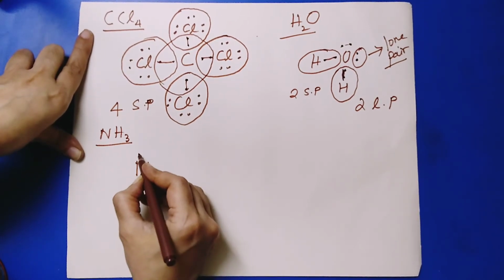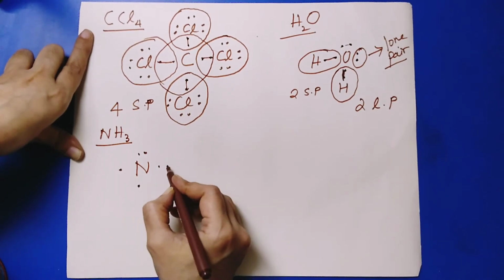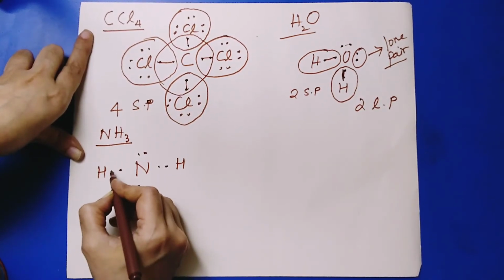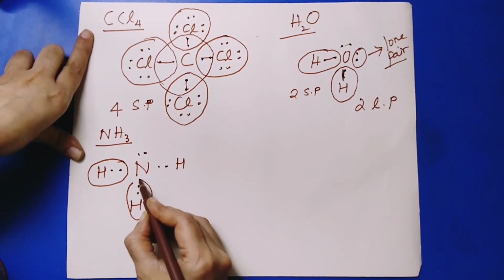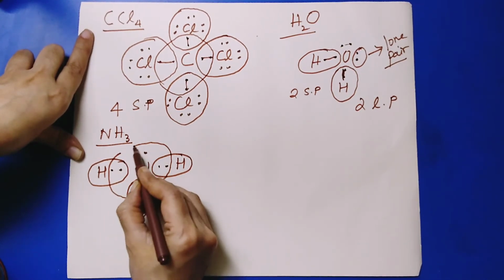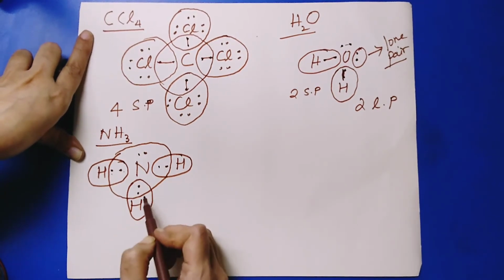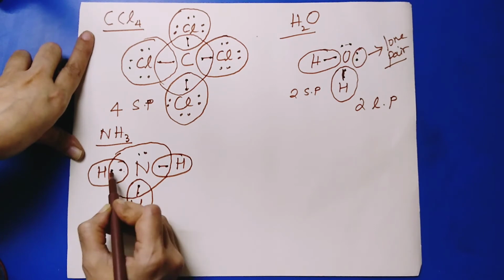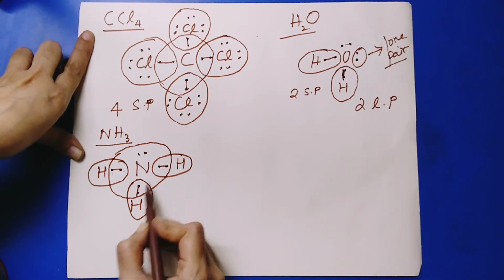Okay, nitrogen, 5 valency electrons. So I am putting 1, 1 on each side because it has to combine with 3 hydrogen atoms, and hydrogen requires only 1 more electron from another atom. So it shares 1, 1 with nitrogen, forming a single bond. And see, nitrogen now has 1, 2, 3, 4, 5, 6, 7, 8: 5 of its own and 3 it has shared from hydrogen. And all hydrogen atoms have got 2 electrons, 1 it has shared from nitrogen. And all these are single bonds.